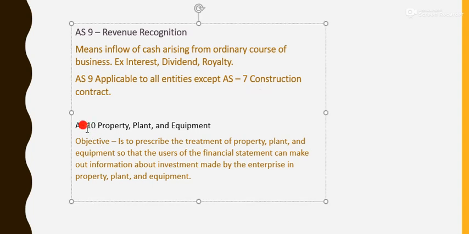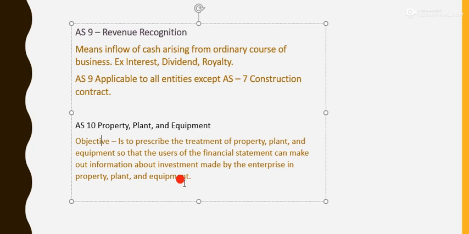Next, accounting standard AS10, property, plant and equipment. The major objective of this accounting standard 10 is to prescribe the treatment of property, plant and equipment so that the users of the financial statement can make out information about the investment made by the enterprise in property, plant and equipment.